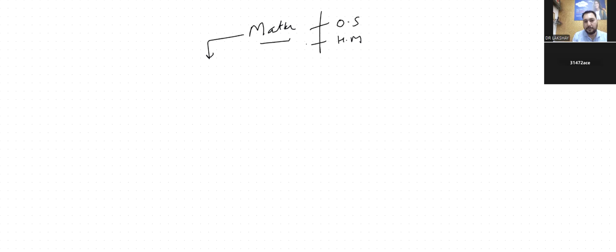So let's start with the simplest thing, that is matter. Anything that occupies space and has mass is called matter. Next question: matter is made up of particles. How many types of particles are there?